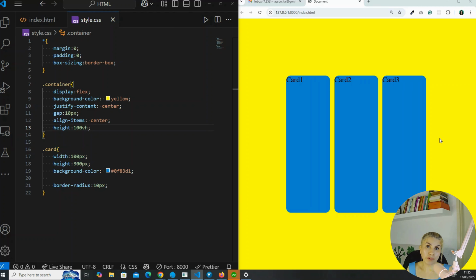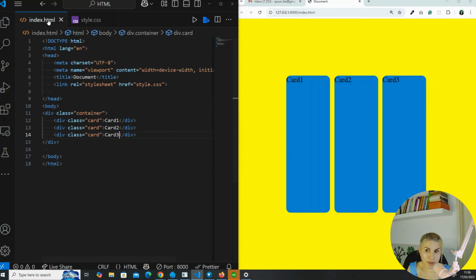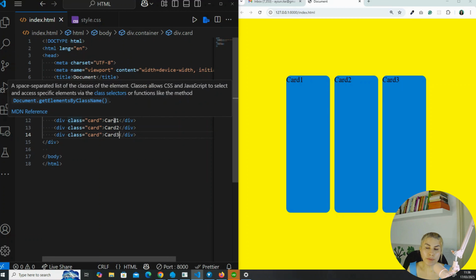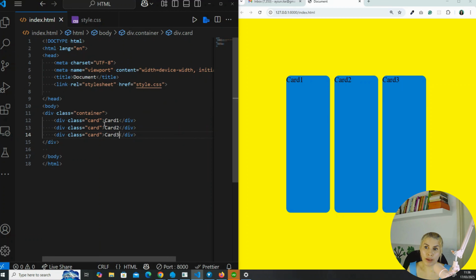Can we apply Flexbox more than once? Of course you can. Now, let's imagine this layout. We have the container and the children, okay? And also you can see that every div has a text in it. So every div is actually the parent container of that text: card 1, card 2, card 3.